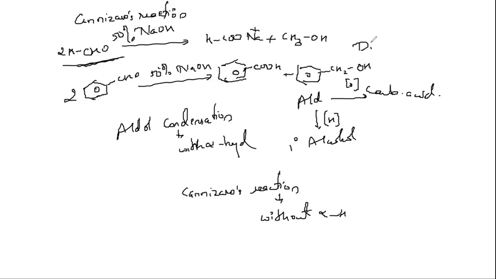This type of reaction is also called a disproportionation reaction, wherein one molecule gets oxidized and another gets reduced. Fine. So this is Canizzaro's reaction. We have now understood aldol condensation and Canizzaro's reaction.